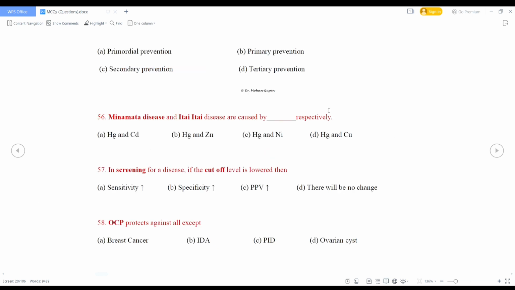OCP protects against all except breast cancer, iron deficiency anemia, pelvic inflammatory disease, ovarian cyst. So what is the right answer? OCP protects against all except breast cancer.